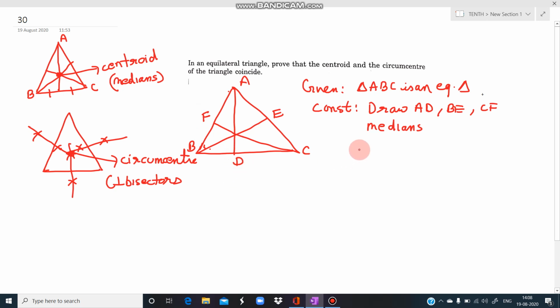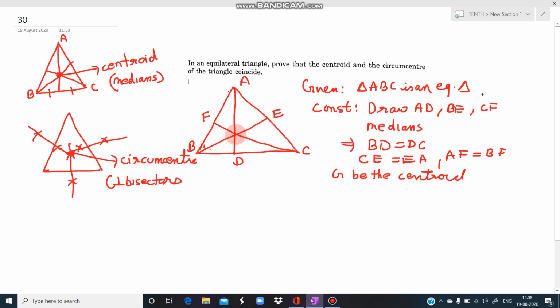So if these are medians, what does that imply? It implies BD is equal to DC, CE is equal to EA and AF is equal to BF. There is no perpendicular. And let G be the centroid. So the point of intersection of these medians, we have taken as G, the centroid. Now what do we have to prove? We have to prove that this point G is the circumcenter. We have to prove that this point is actually the circumcenter.